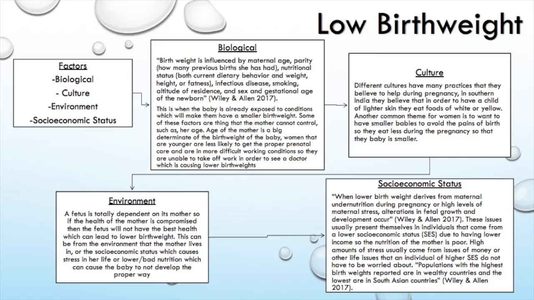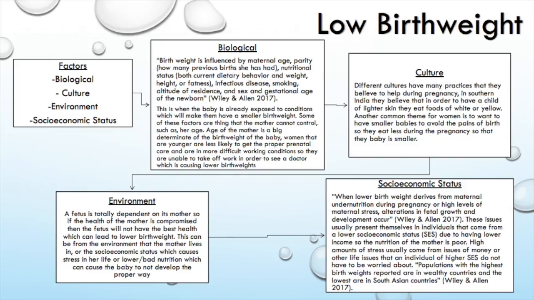So, moving on to socioeconomic status, which biological, culture, and environment all tie back into, because when we are looking at the biological factors of a woman when she's pregnant, we're also looking at the environment that she's living in to determine if she's able to get the right food, if she's able to get the right nutrients for the baby. And we're also looking at her culture and what her culture is telling her to do, which all of these stem from the socioeconomic status.